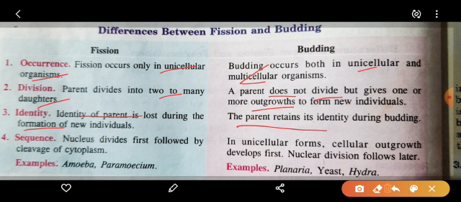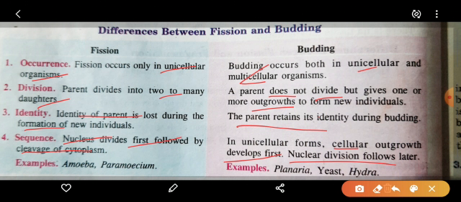The next point is the sequence. In the fission method, the nucleus divides at first, then the cytoplasm. The division of the nucleus is followed by the cleavage of the cytoplasm, whereas in budding, in unicellular forms, cellular outgrowths develop first, and then nuclear division takes place. It means that the production of buds takes place first, then the division of the nucleus.